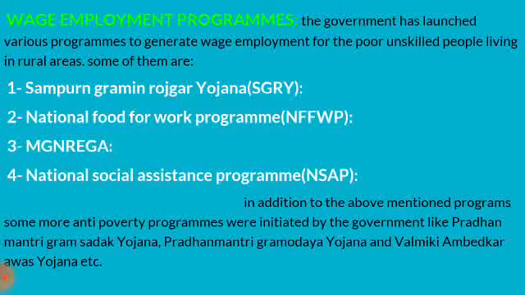MGNREGA. This program was incorporated in the Mahatma Gandhi National Rural Employment Guarantee Act in 2005. MGNREGA aims at enhancing the livelihood security of people in rural areas by guaranteeing 100 days of wage employment in a financial year to a rural household whose adult members volunteer to do unskilled manual work. All those among the poor who are ready to work at the minimum wage can report for work in areas where this program is implemented.